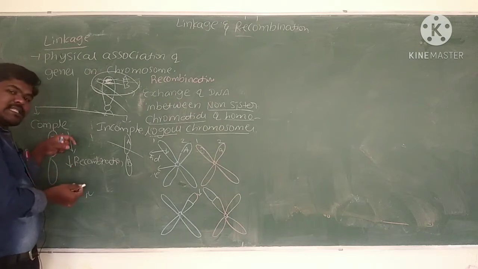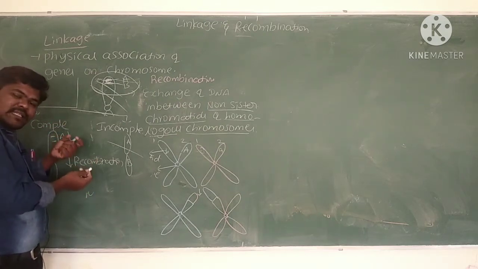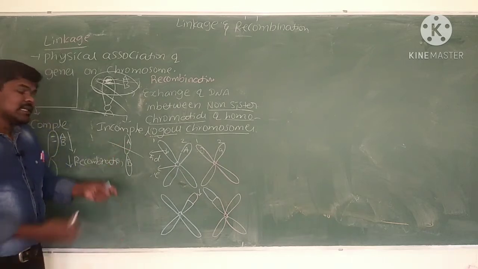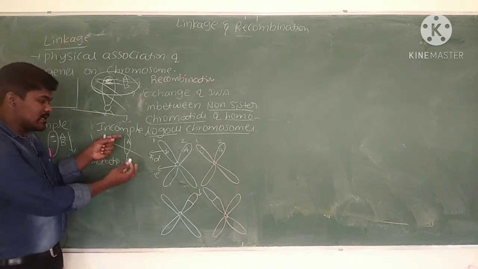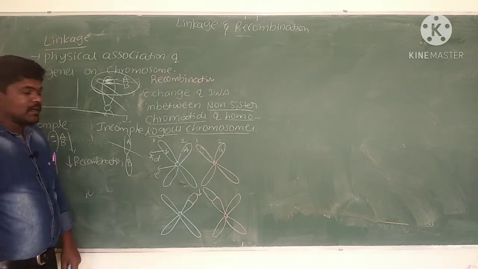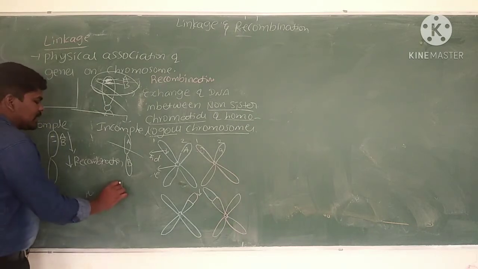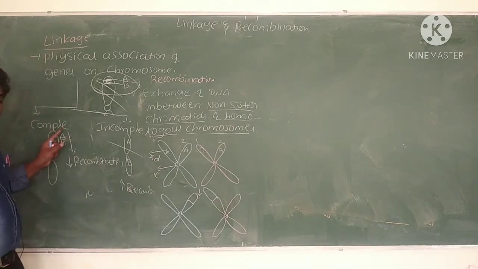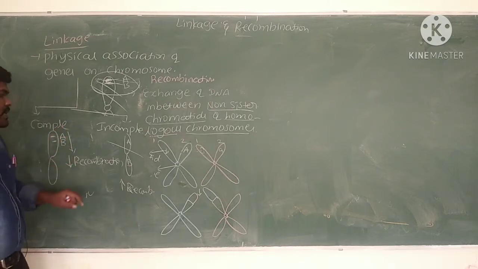In complete linkage, linked genes are arranged tightly, close together. In incomplete linkage, linked genes have some distance between them, so there is a chance of recombination. Compared to incomplete linkage, in complete linkage we can see less recombination.